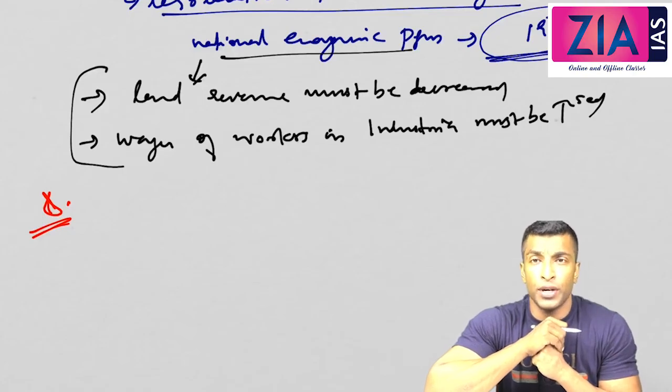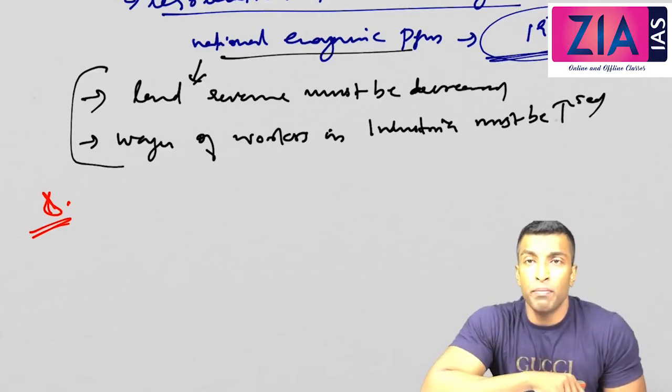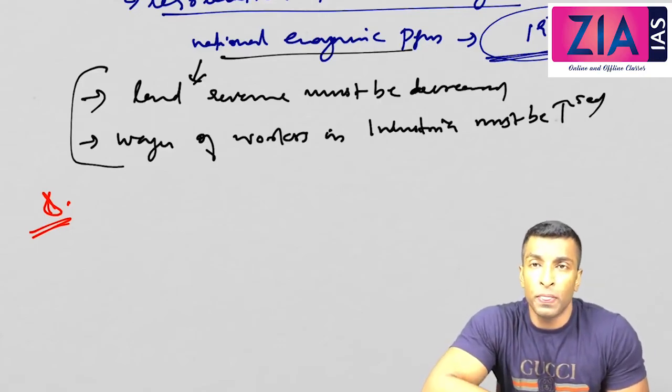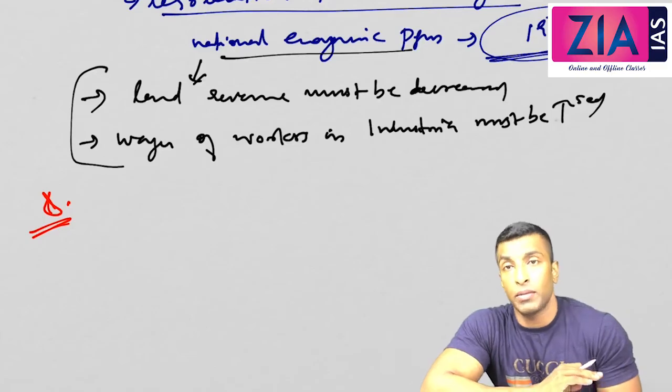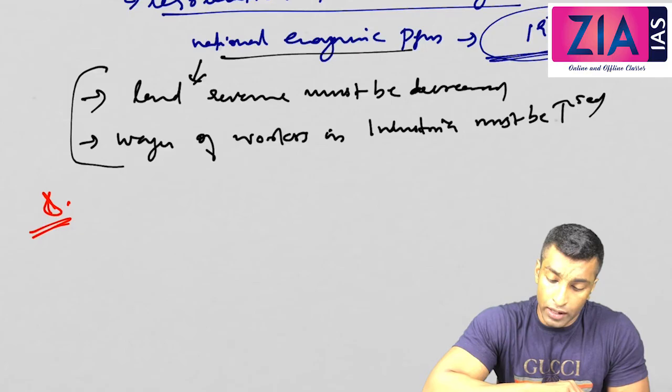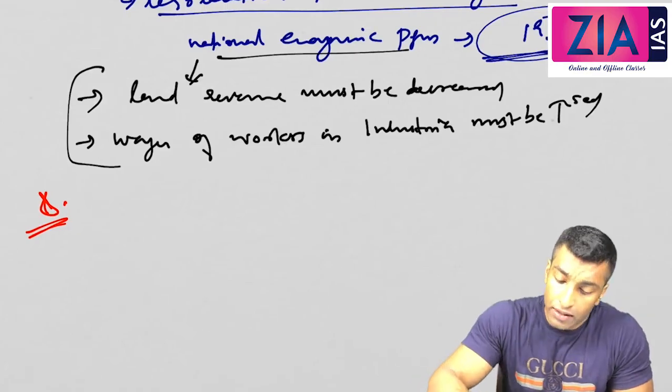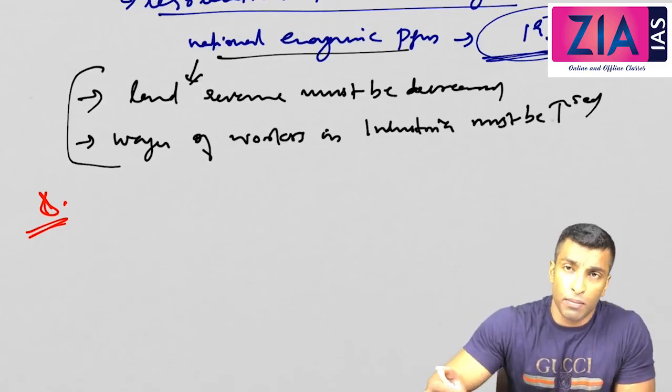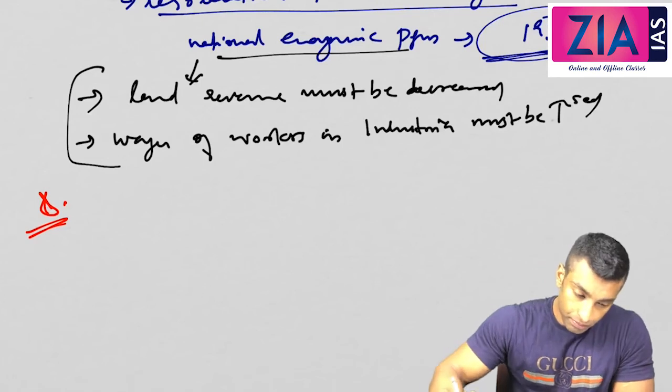So in that context also this is important. If you get a question, that statement can also be asked in prelims.